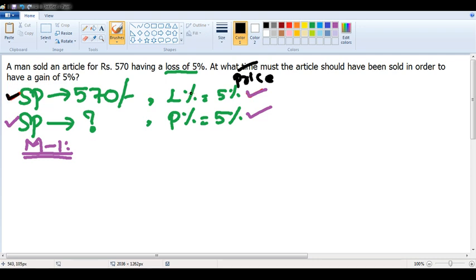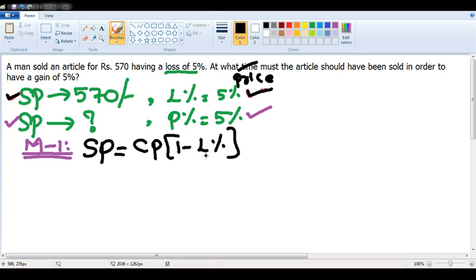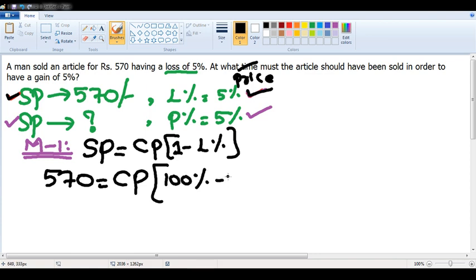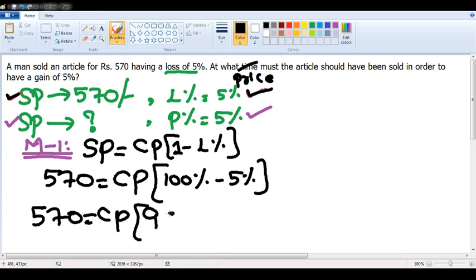This is selling price and loss percentage. The relationship is given by selling price is equal to cost price into 1 minus loss percentage. If I simplify it, selling price is 570, which is equal to cost price into 1, that is 100%, minus loss, which is 5%. So 570 is equal to cost price into 95%. This is my first equation.